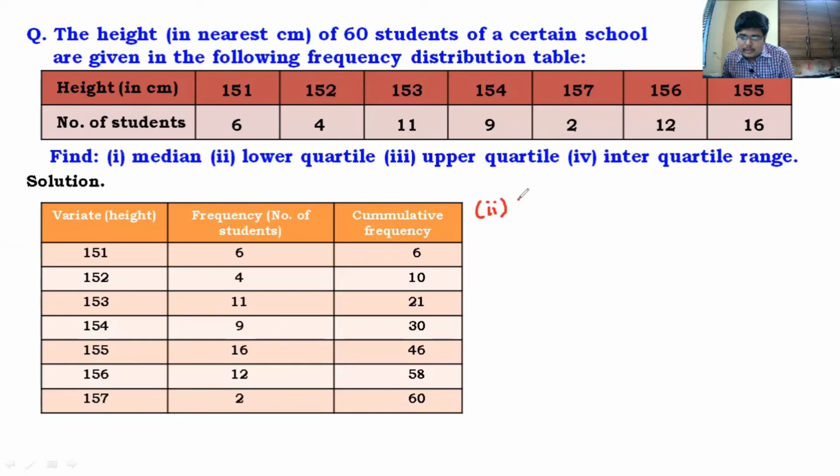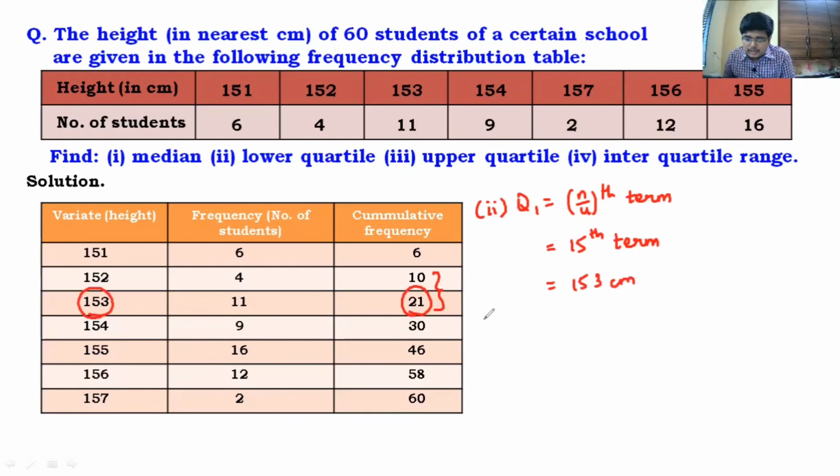Second is lower quartile, Q1. Formula will be, it is even, right? So n by 4th term. Here n is 60. 60 by 4 will be 15th term. So you have to search for the 15th term. So in the cumulative frequency table, 15 is between 10 and 21. Look at the bigger value. And against 21, the value of x is 153. So 153 centimeter height.